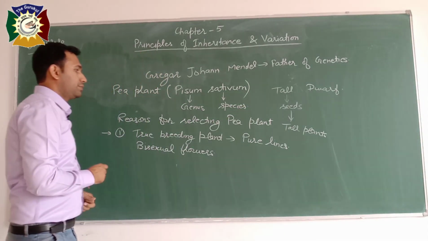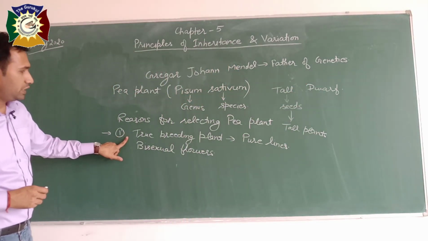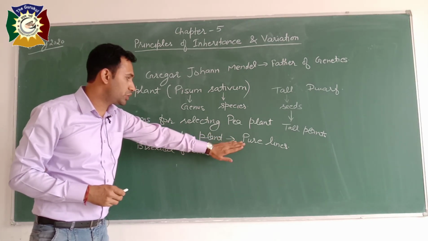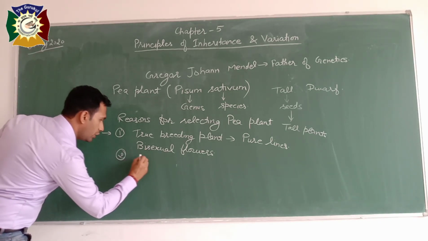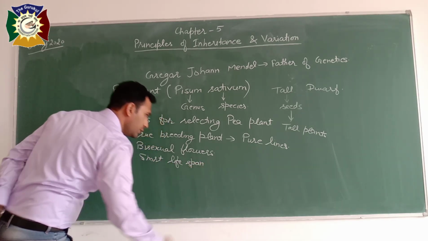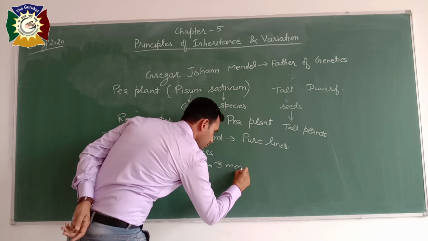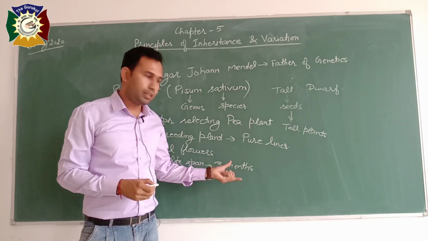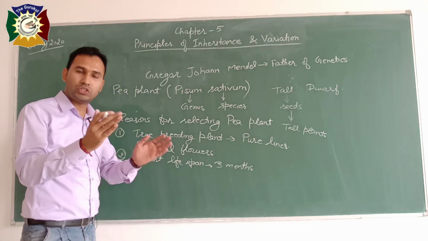Okay? Same case is with dwarf. So the first reason is these are true breeding plants and they can produce pure lines, and this is possible due to bisexual flowers. Second reason, short lifespan. The lifespan of pea plant is generally 3 months. So due to this short lifespan, we can study a very large number of generations within a short time span.